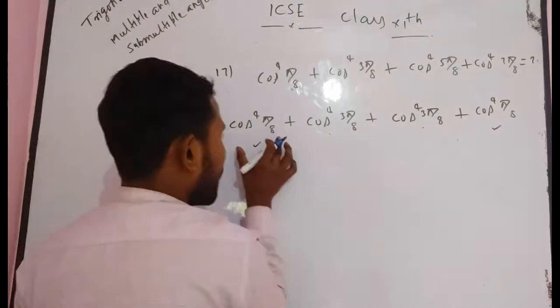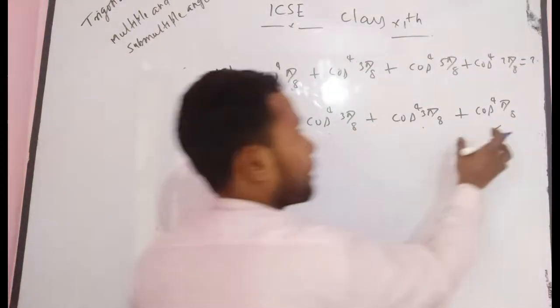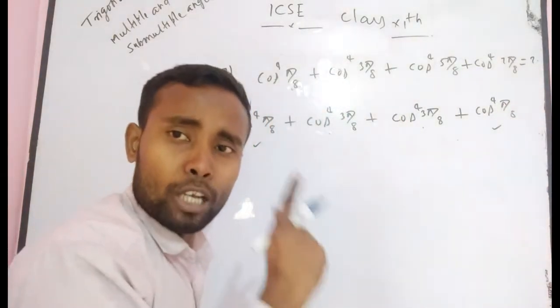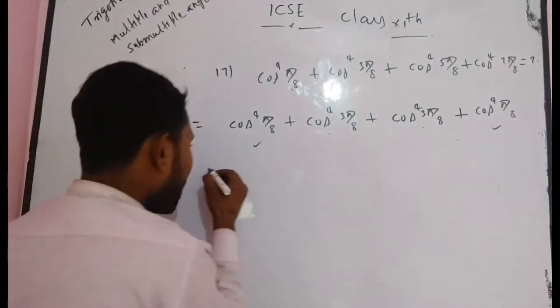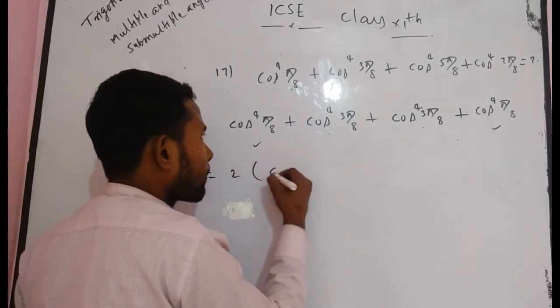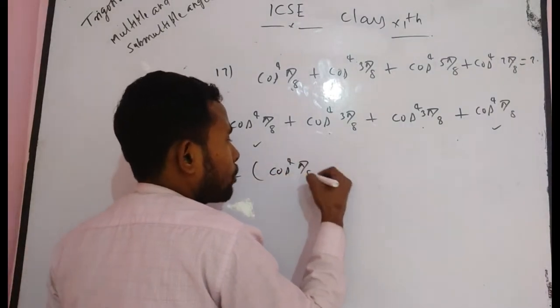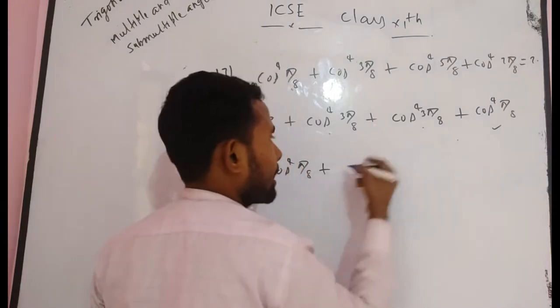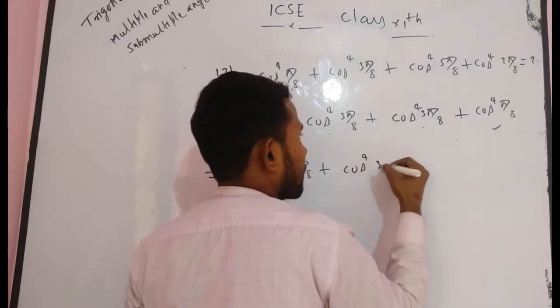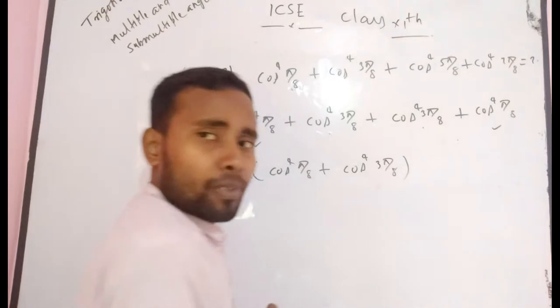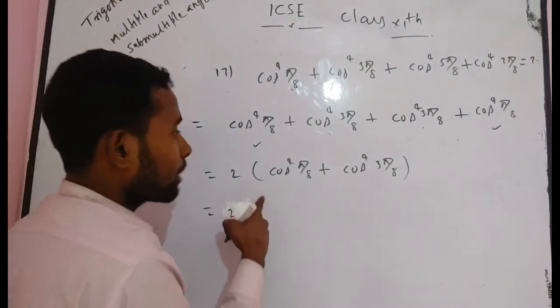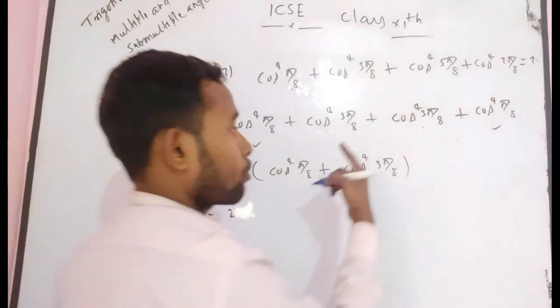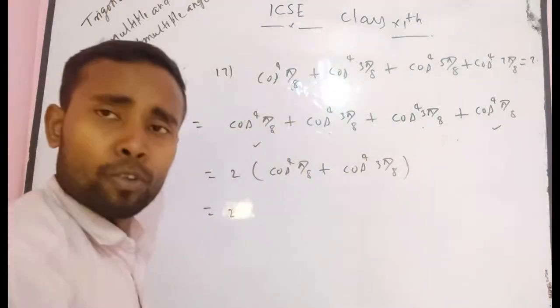So cos⁴(π/8) plus cos⁴(π/8) becomes 2 times cos⁴(π/8), and similarly here you get 2 times cos⁴(3π/8). After taking 2 common, you get 2 times cos⁴(π/8) plus cos⁴(3π/8).